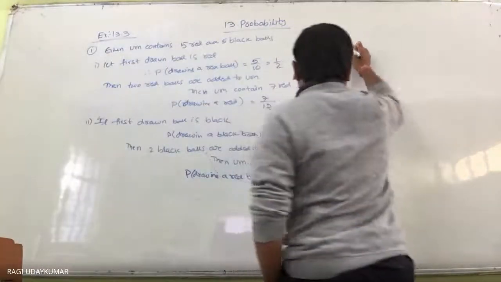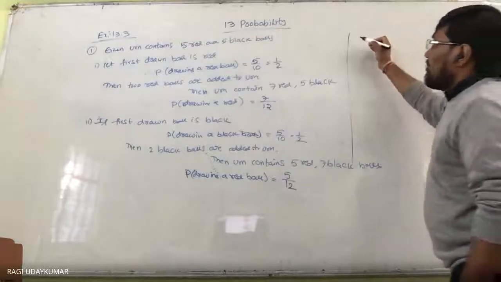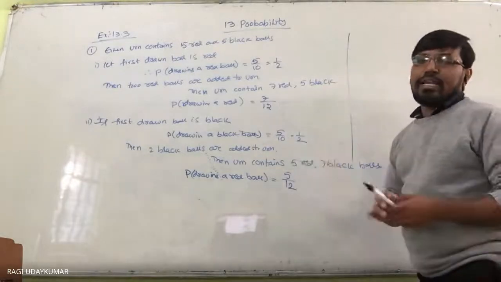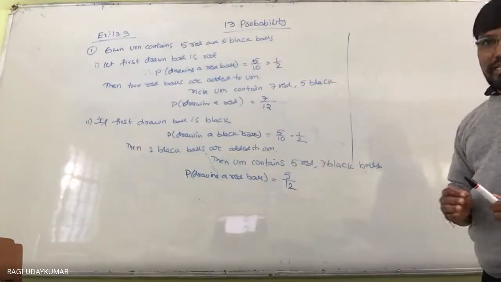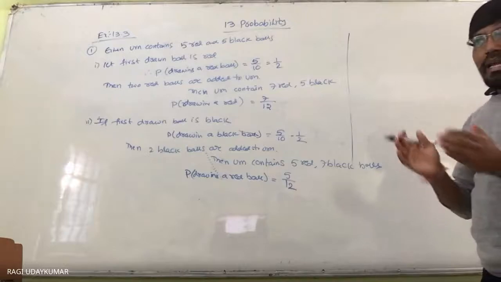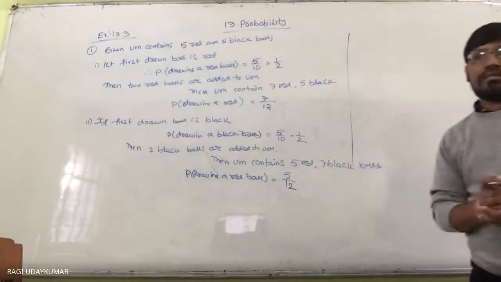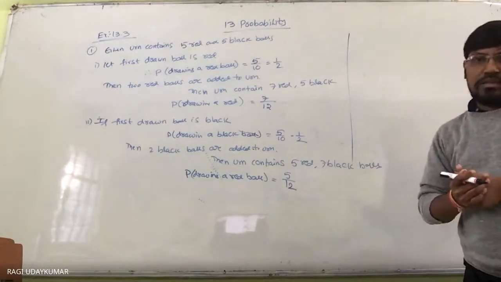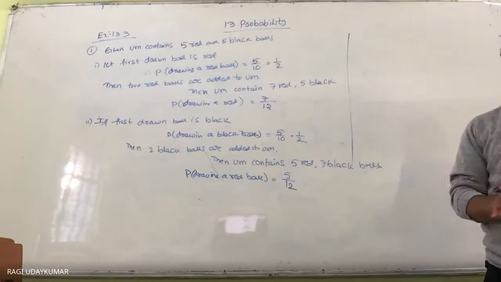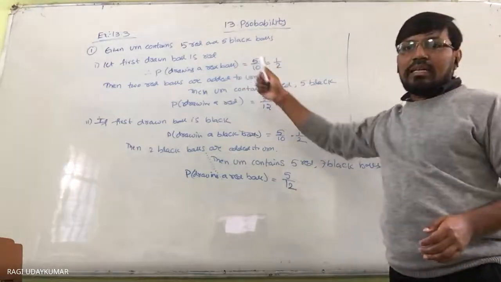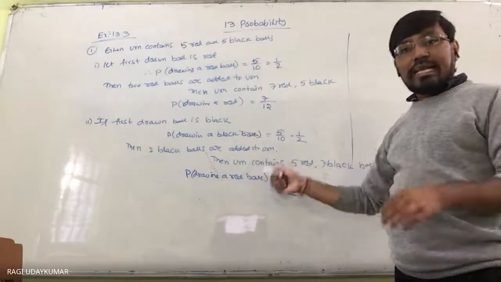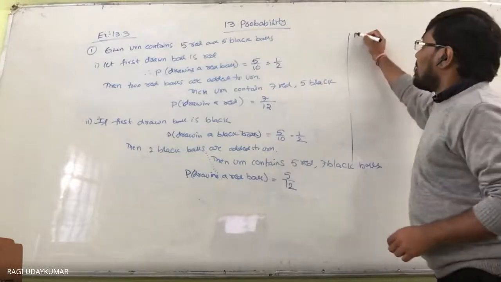Now, the probability of drawing a red ball means you need to find the probability of A. A is the event of drawing a red ball the second time. E1 and E2 are the events associated with the sample space: drawing a red ball first time, black ball first time.